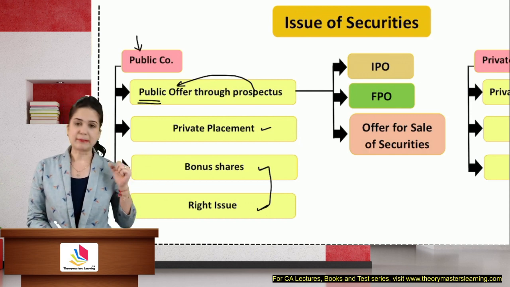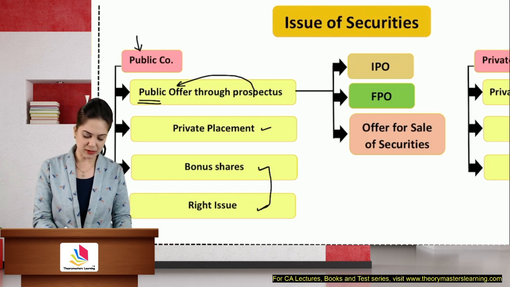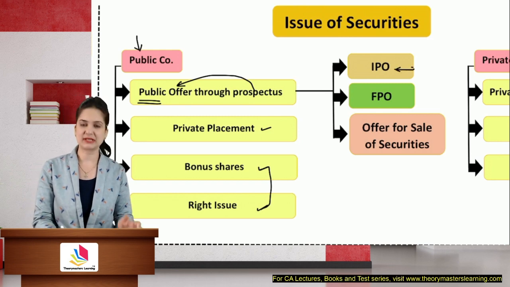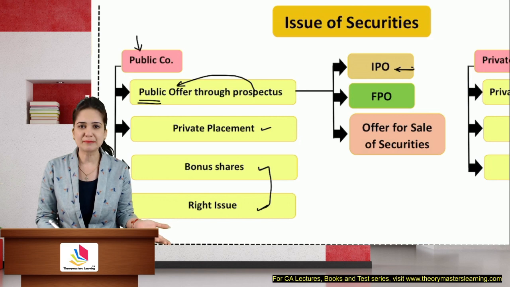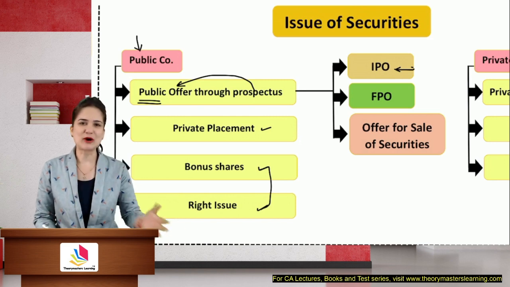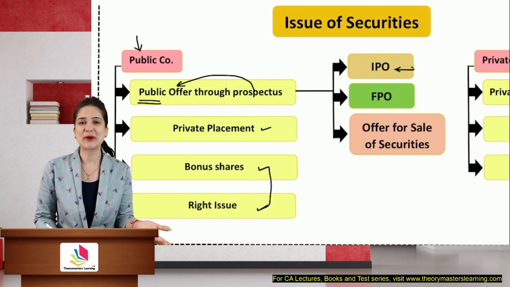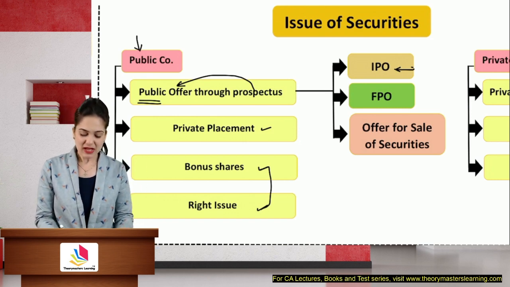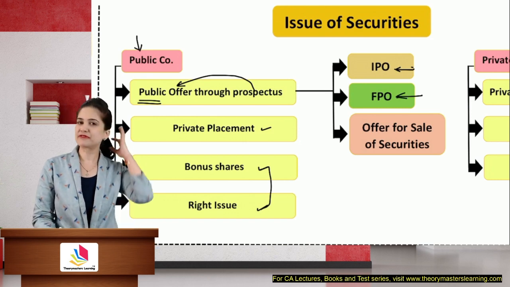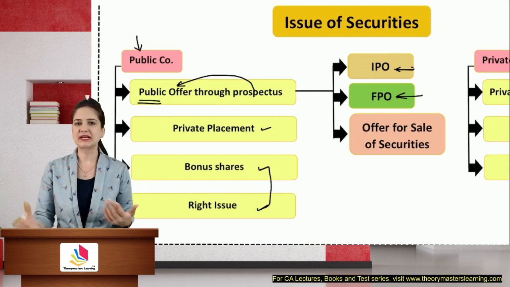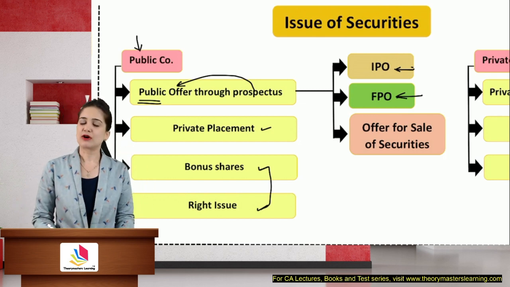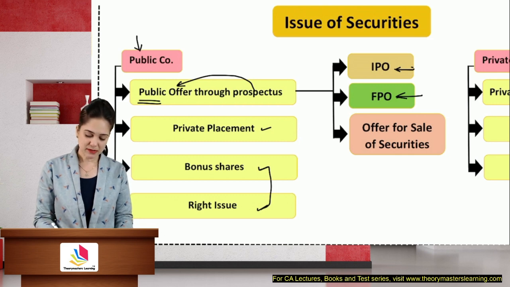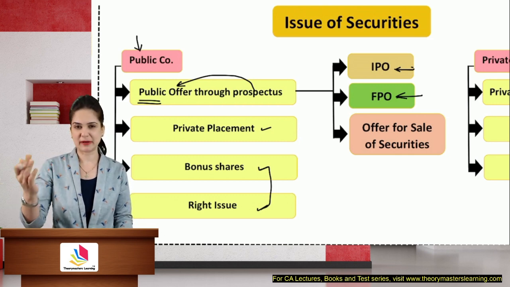What about a public offer? It can be either an IPO, that is, initial public offer, when the shares or securities are offered for the first time by the company. Up till now, I had never gone to the public. This is the first time that my shares are being offered. FPO: once the shares are offered and you go for the second or third time, it is known as a further public offer. Further public offer, not future, further public offer.